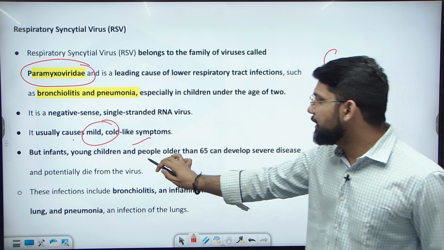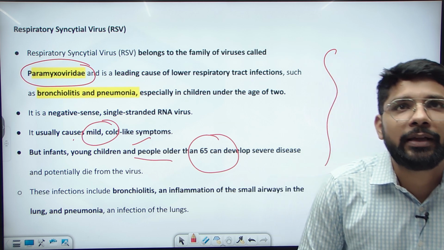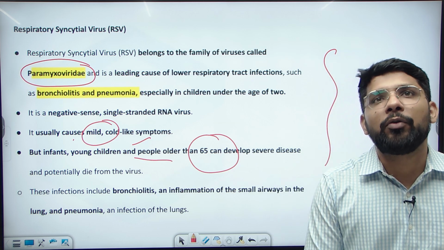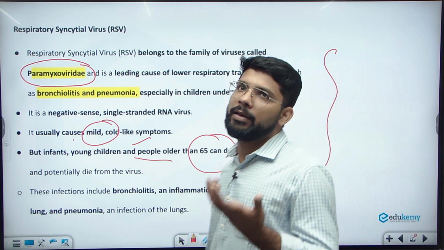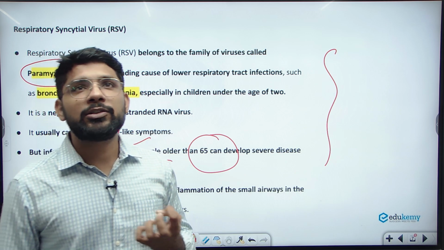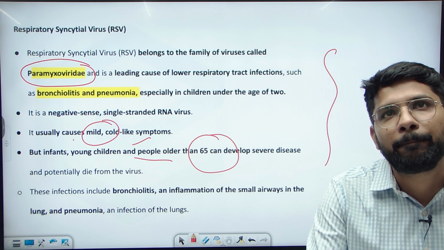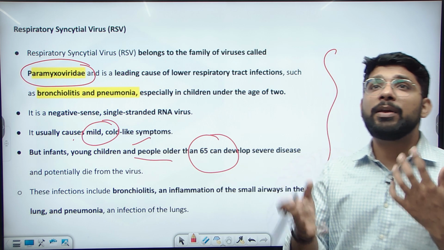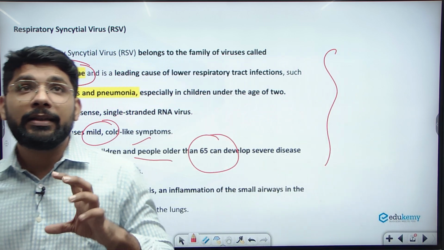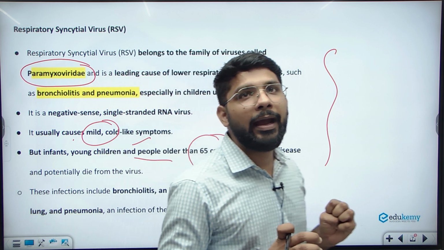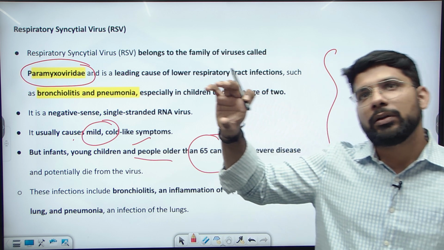But infants, young children, and people older than 65 years of age can develop severe symptoms and potentially can die from the infection of this virus. In the age above 60 or 65 years, it affects the respiratory tract, directly the lungs, and can be a cause of death. The infection causes inflammation of the alveoli in the lungs, which causes bronchitis, and it decreases the airway, and due to that it affects the lungs directly, and pneumonia can lead to the death of the person.